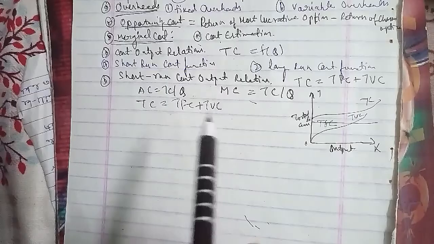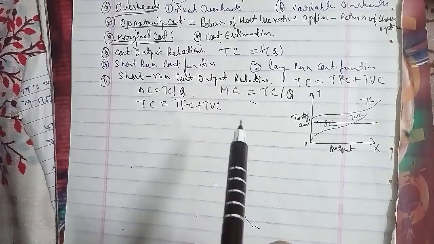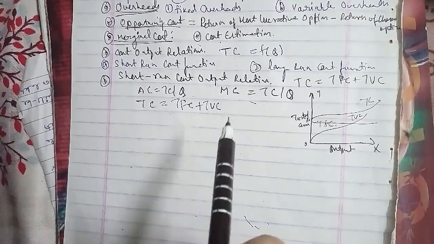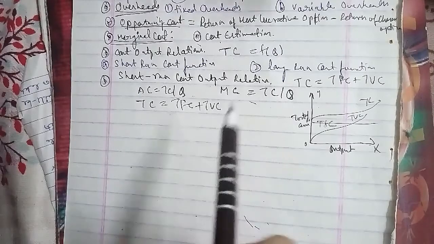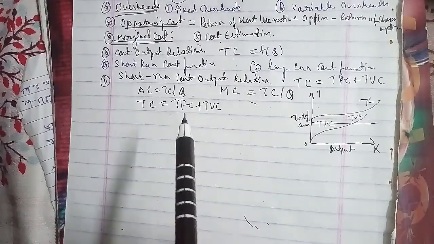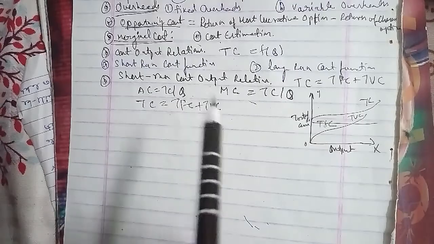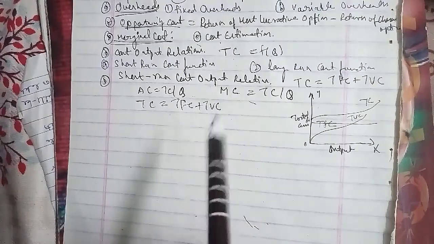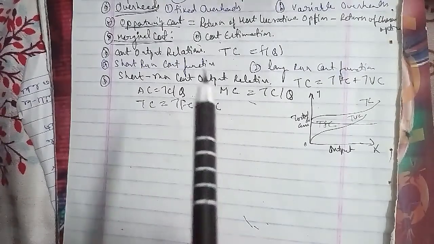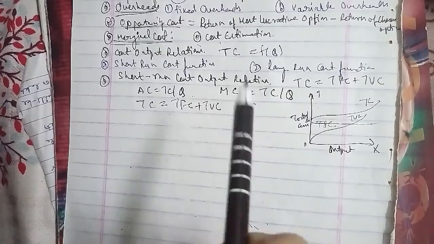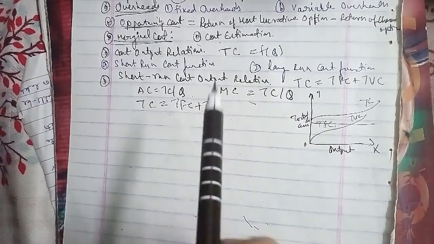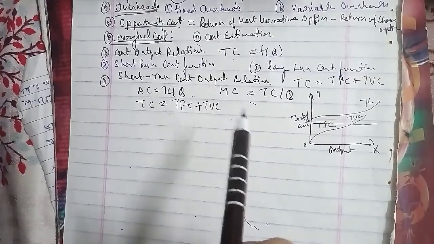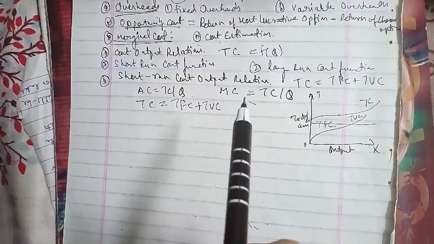The relationship between AVC, ATC, and AFC can be summed up as follows: if both AFC and AVC fall, AC will also fall, because AC is equal to AFC plus AVC. When AFC falls and AVC rises, AC will fall if the drop in AFC is more than the rise in AVC, and AC remains constant if the drop in AFC is equal to the rise in AVC, and AC will rise where the drop in AFC is less than the rise in AVC.